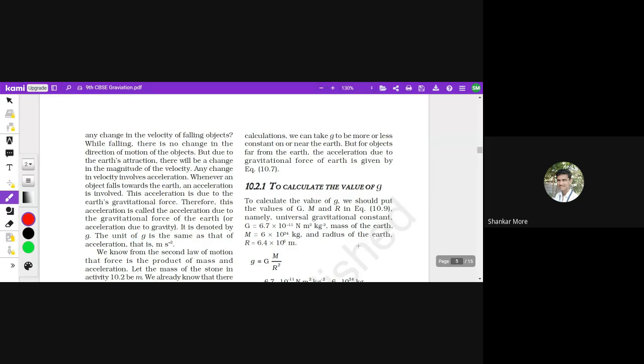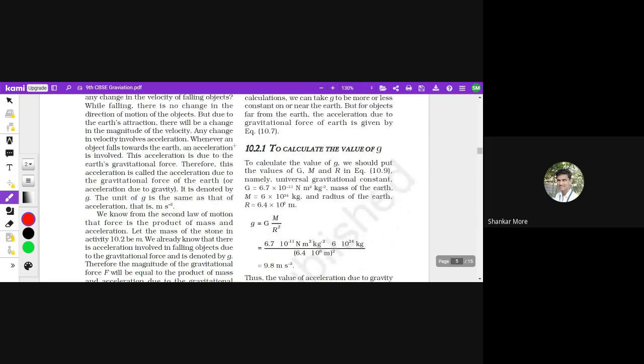Now, the value of g that we are calculating is only for the objects near around the Earth. The value of g is applicable only for objects around the Earth. To calculate the value of g, we should put the value of capital G, capital M, and R. We know all three values.